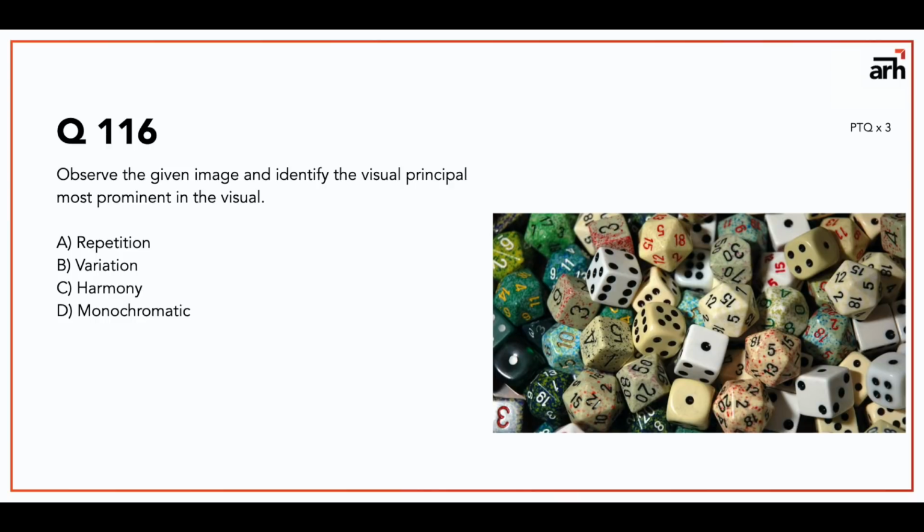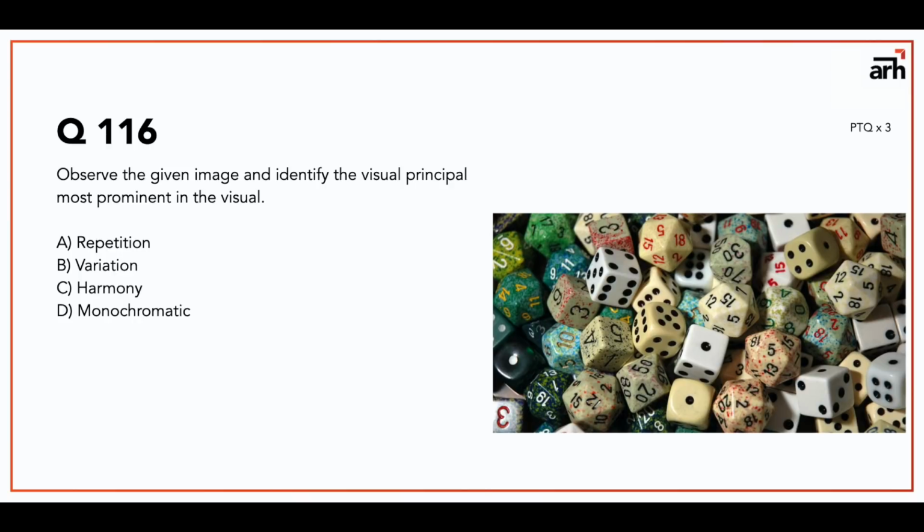Monochromatic might not be there, because monochromatic means tints and shades of any one color. So I don't think monochromatic is the answer. Now how do you decide between repetition, variation and harmony? The trick is to decide what factor in the image makes it distinct.